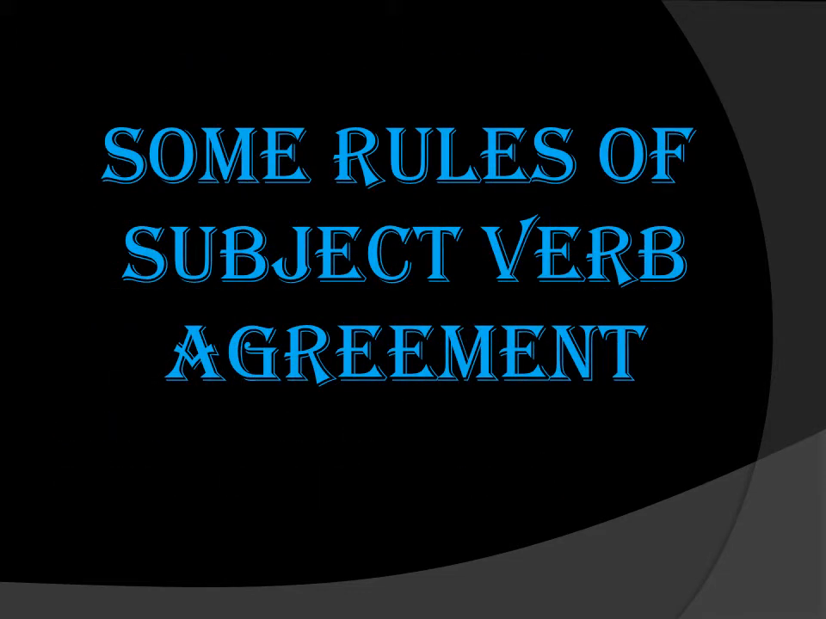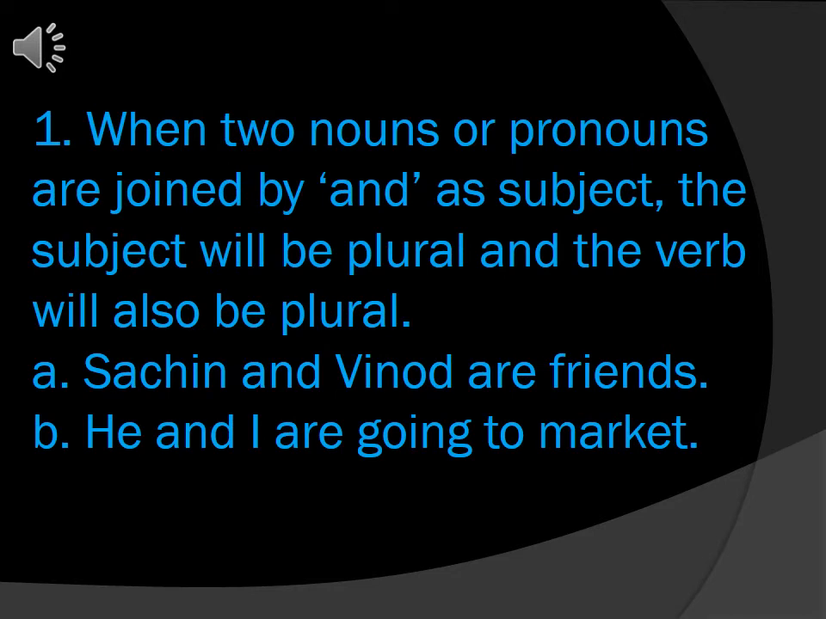Here some rules are given about subject-verb agreement. If two nouns or pronouns are joined with and, then it will be plural, and we have to use a plural verb. In the first sentence, Sachin and Vinod are two nouns joined with and. The verb used is are. It means if two nouns are given, the subject will be plural, and there we have to use a plural verb.